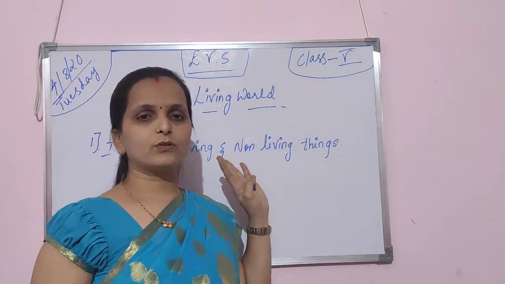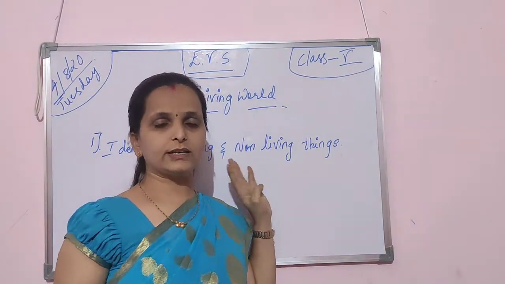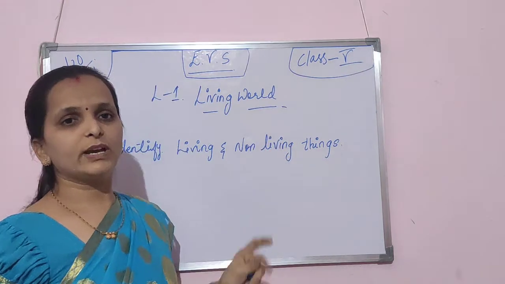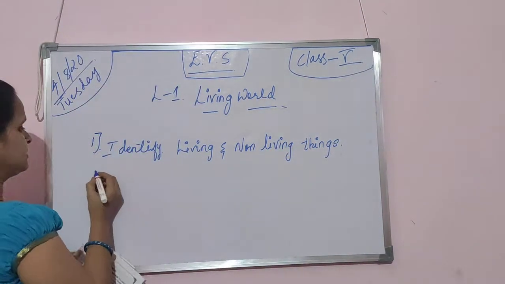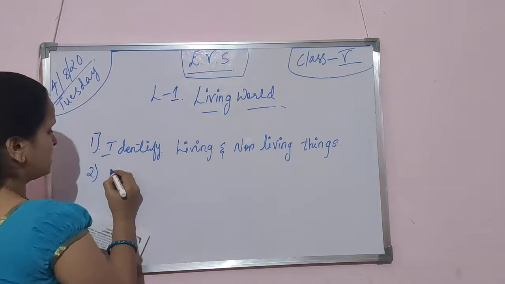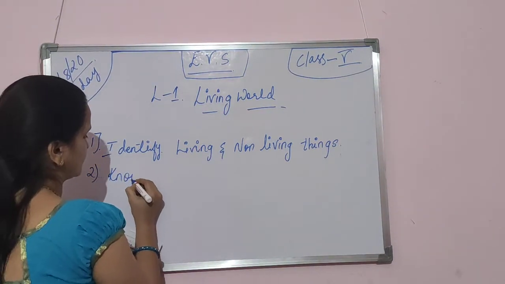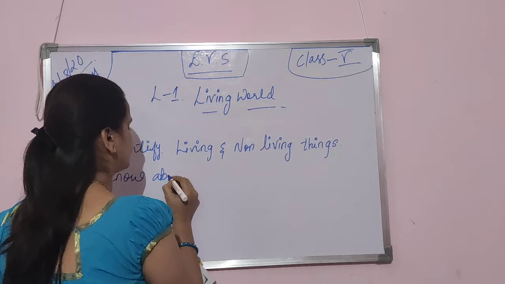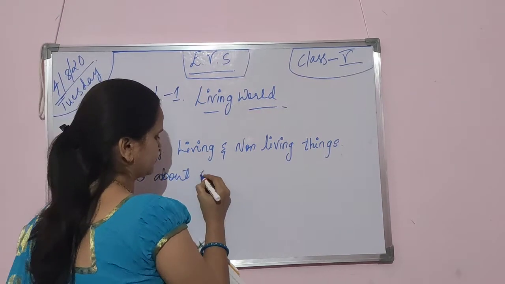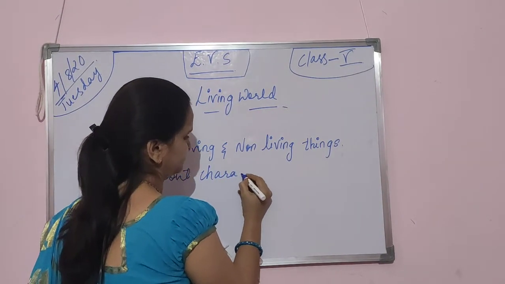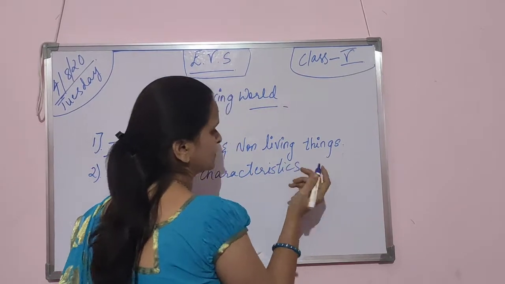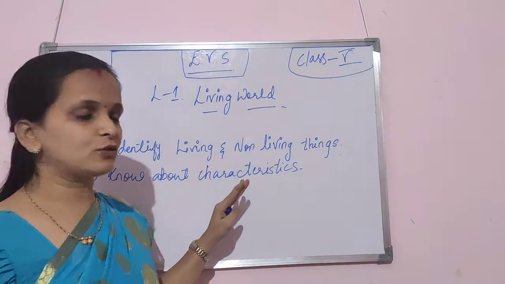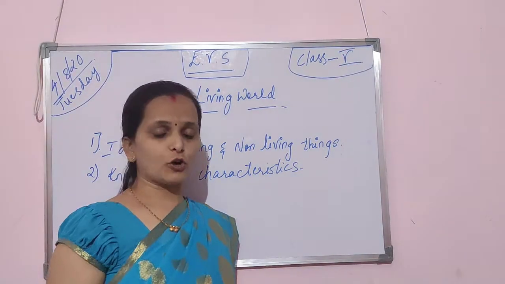Firstly, you will be able to identify which are living things and which are non-living things. Second one, you know the importance of the characteristics. So characteristics you will be able to know about both living and non-living things.